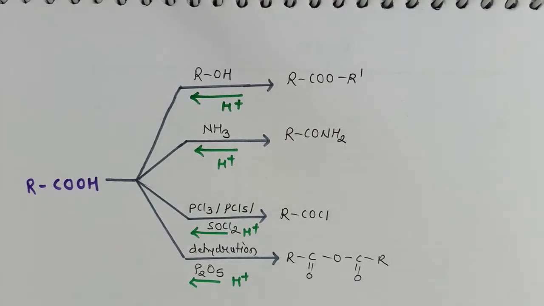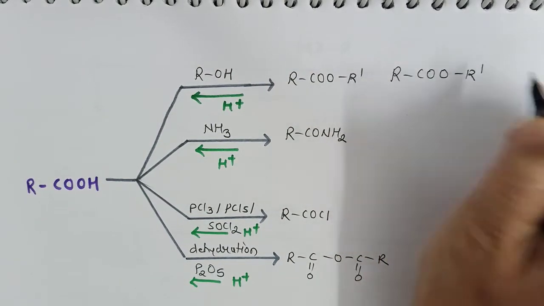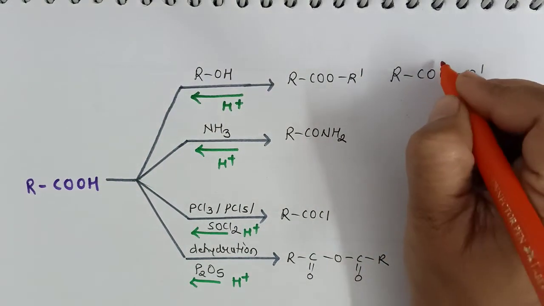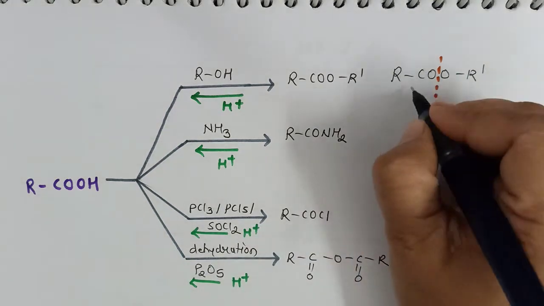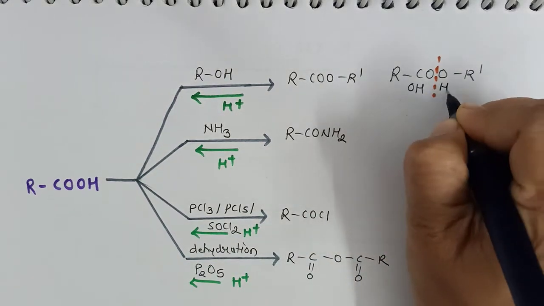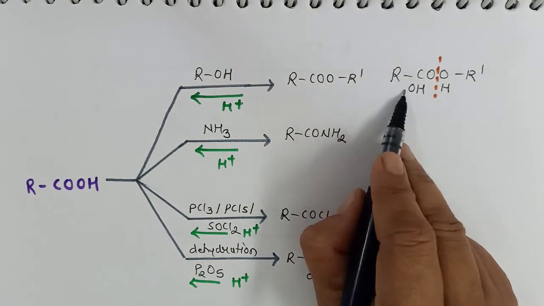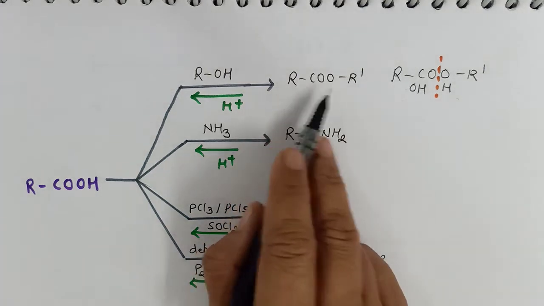Now I will tell you a very simple trick to remember the hydrolysis product of acid derivatives. For example, I want to find out the hydrolysis product of, let's say, ester. Remember, the cleavage will always be between the carboxyl group and the OH group will go with RCO, and the hydrogen will go with the other side. So we get carboxylic acid and alcohol. So these will be the hydrolysis products of ester.